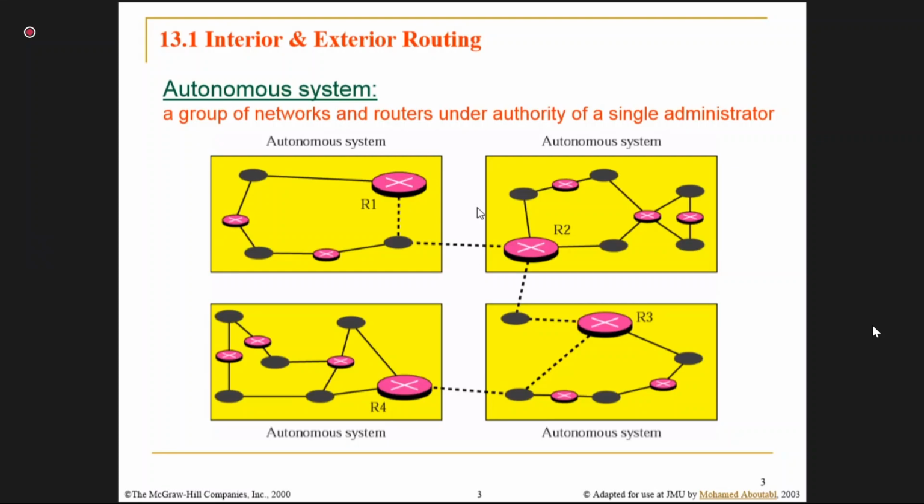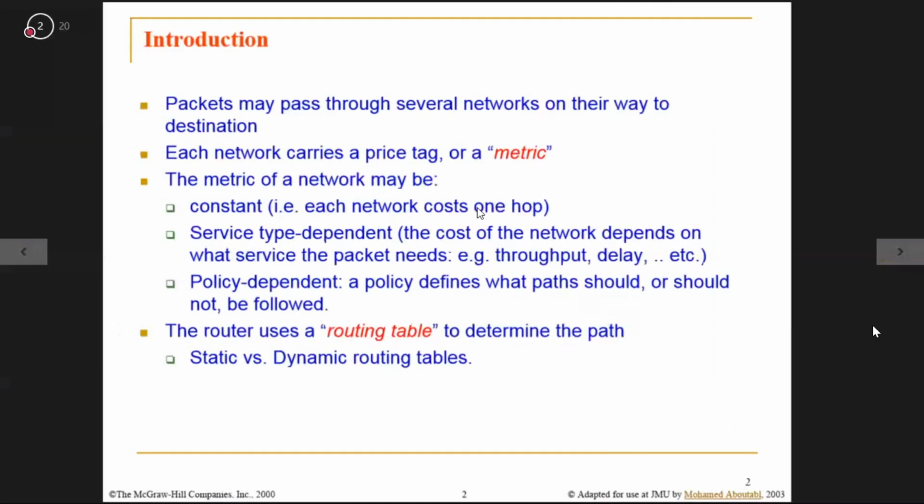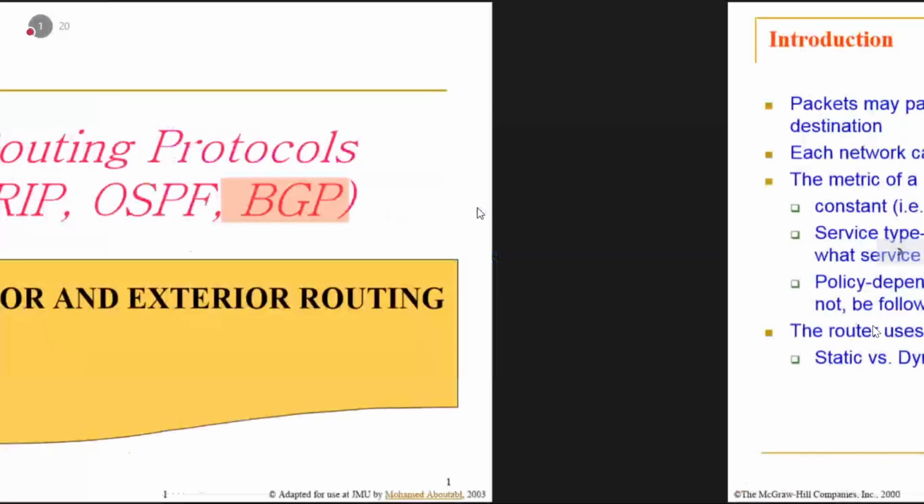Across the autonomous system, BGP protocol. I think it is clear. Okay. So as I stated that RIP is